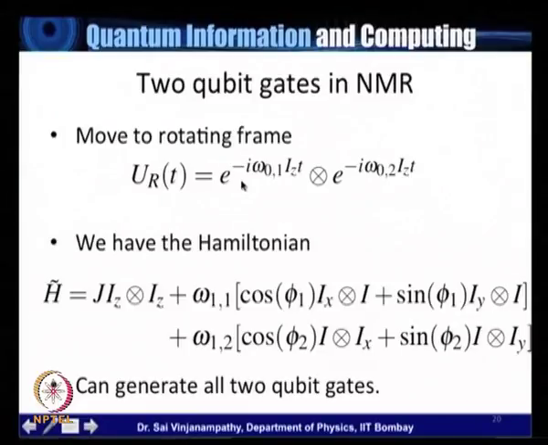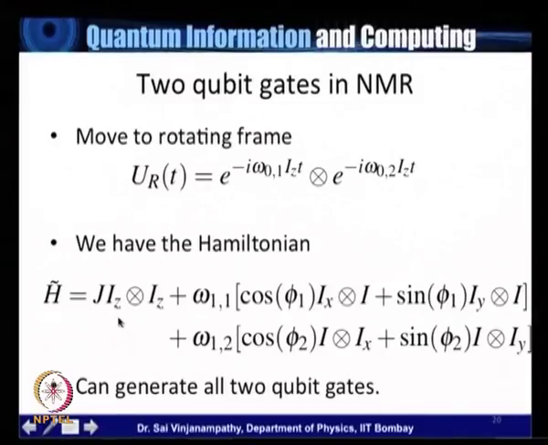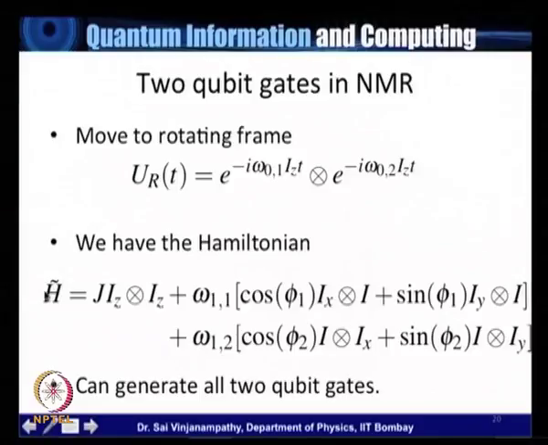So again, technically the way to do it is to move to a rotating frame with respect to the bare Hamiltonian. And then we have the Hamiltonian in the rotating frame, so it has this tilde, which is given by Iz tensor Iz, and then there are several terms which now have Ix and Iy. So we can generate all 2-qubit gates by taking H tilde and simply applying it over and over again, but by choosing different values of J, omega 1 and omega 2, phi 1 and phi 2, right? So this is the way in which 2-qubit gates actually proceed in nuclear magnetic resonance.